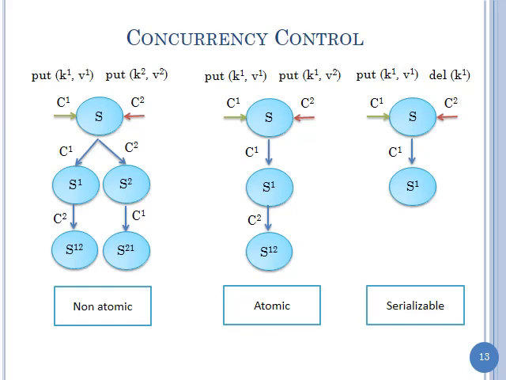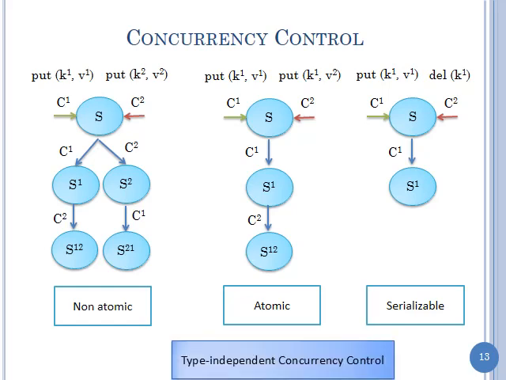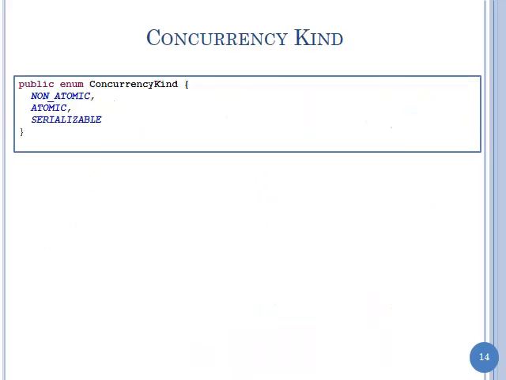We're assuming we know nothing about the objects being manipulated. In fact, that's an important point: the concurrency control here is type independent. We don't really know what's inside the object. If we could know something about a hash table or directories, we could do a better job than something that blindly does the same thing for all operations. But what we can do is define some parameters, and each application can decide whether it wants non-atomic, atomic, or serializable.